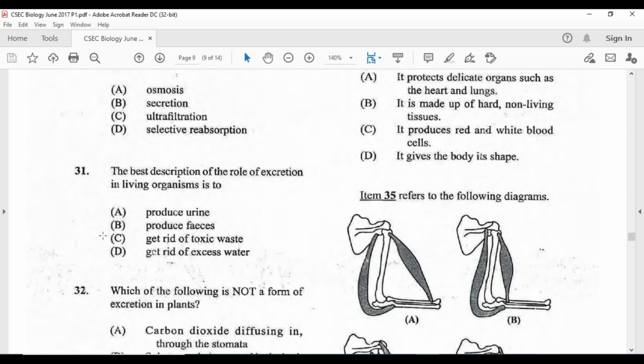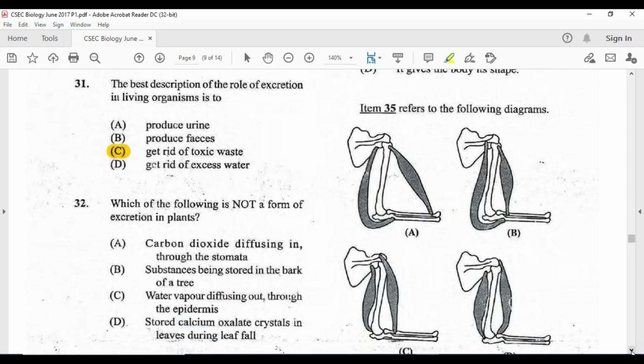So our answer here is going to be C. Alright, so C is the answer there. So we'll move to 32.